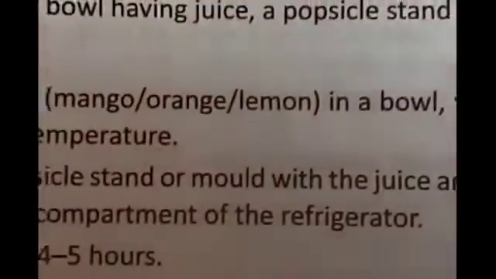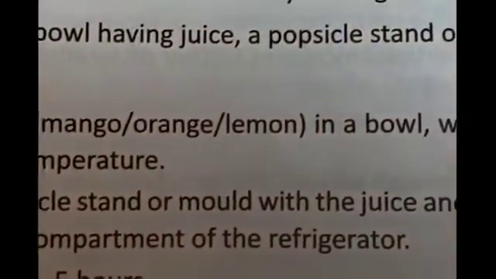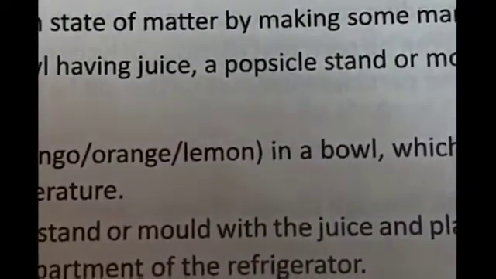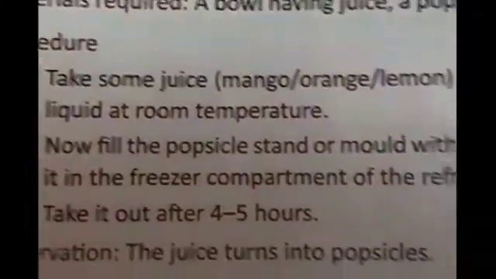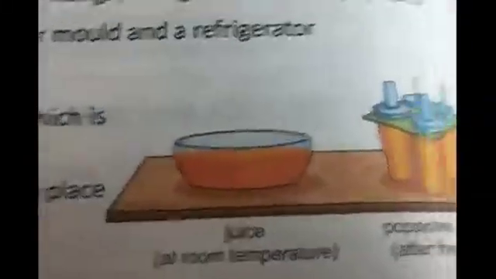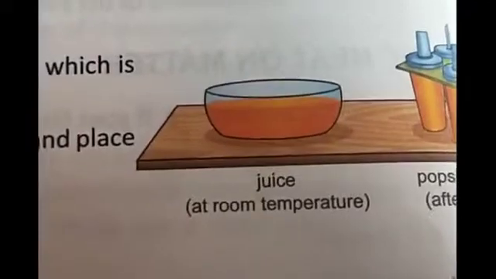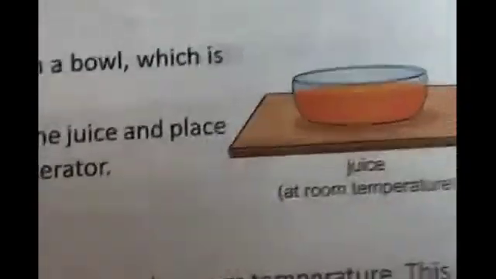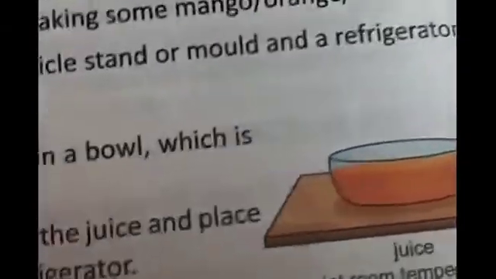When you take that ice out, it melts and changes back into liquid. So this small activity you can do, and you can enjoy making your own ice cream. If you don't have orange juice or lemon juice, then you can do this activity by putting water in the ice tray and observing.